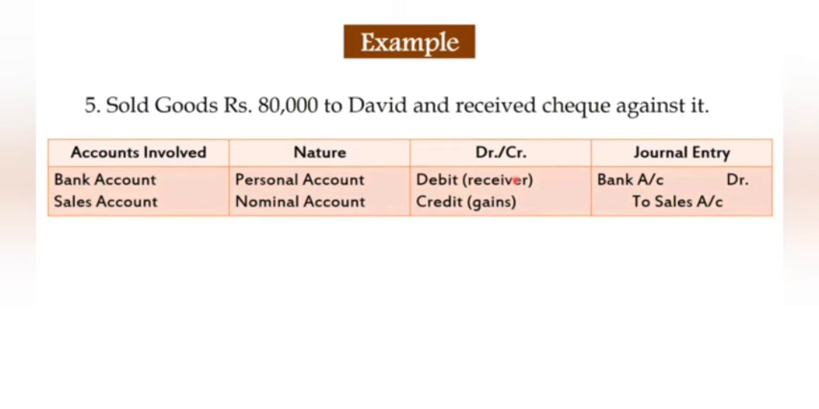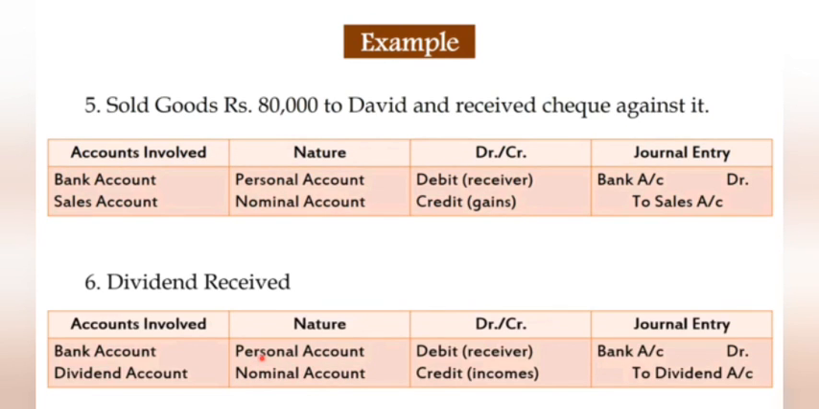Goods sold 80,000 to David and received a check against it. The check has been received. So in this condition, bank is a personal account and sales is a nominal account. So credit the gain and debit the receiver. Personal account rule is debit the receiver, credit the giver. Nominal account rule is all expenses and losses debit, all income and gains credit. So the entry is: bank account debit to sales account.